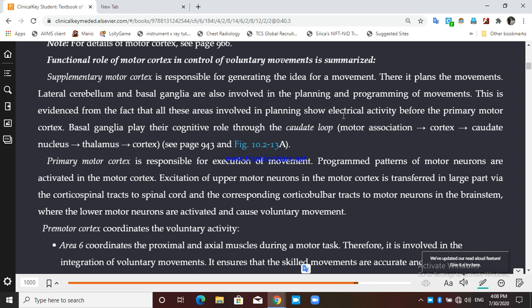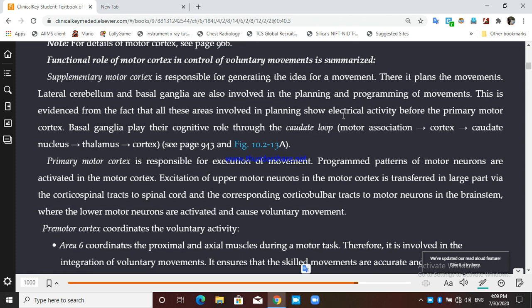Lateral cerebellum and basal ganglia are also involved in planning and programming of the movement. I think the basal ganglia had been taught by Neera madam, and she must have taught you that it's important. The cerebellum and basal ganglia both are important in planning and programming the movement. This is one of the major functions of the basal ganglia and cerebellum. So along with that, supplementary motor cortex generates the idea and also plans the movement along with these two, cerebellum and basal ganglia. This is evidenced by the fact that in all these areas involved in planning, there is electrical activity before the primary motor cortex.